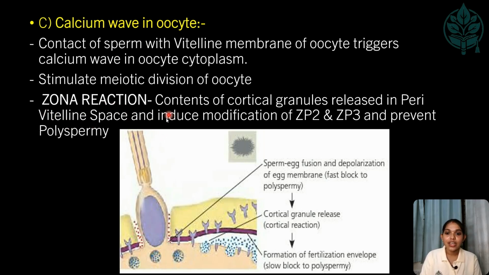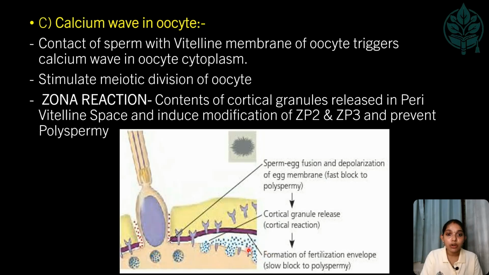What is zona reaction? The contents of cortical granules are released into the pre-vitelline space and induce modification of ZP2 and ZP3 and prevent polyspermia. So here you can see, right, the sperm and the egg go under fusion. It crosses the vitelline membrane. Immediately what happens? In the periphery of the cytoplasm, as we read, we will see cortical granules. So these cortical granules are releasing enzymes into the pre-vitelline space, and this process is known as cortical reaction.